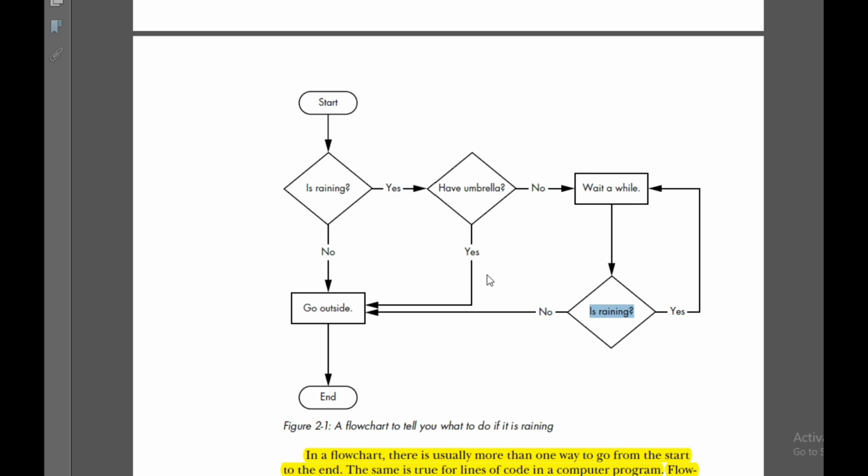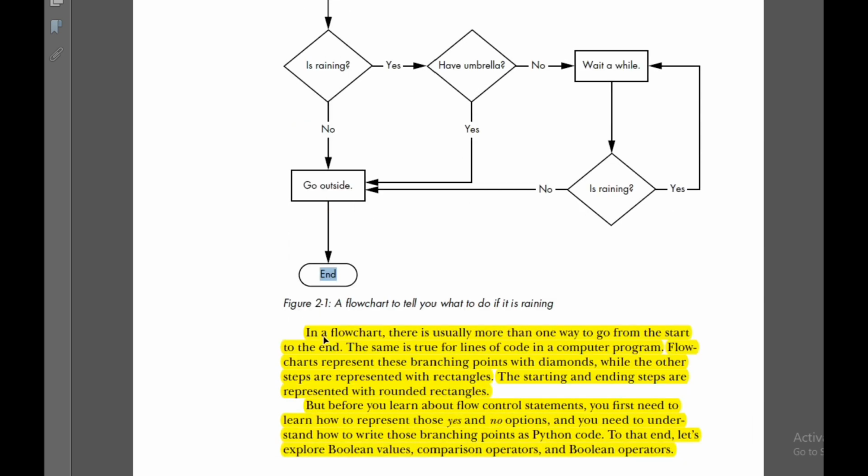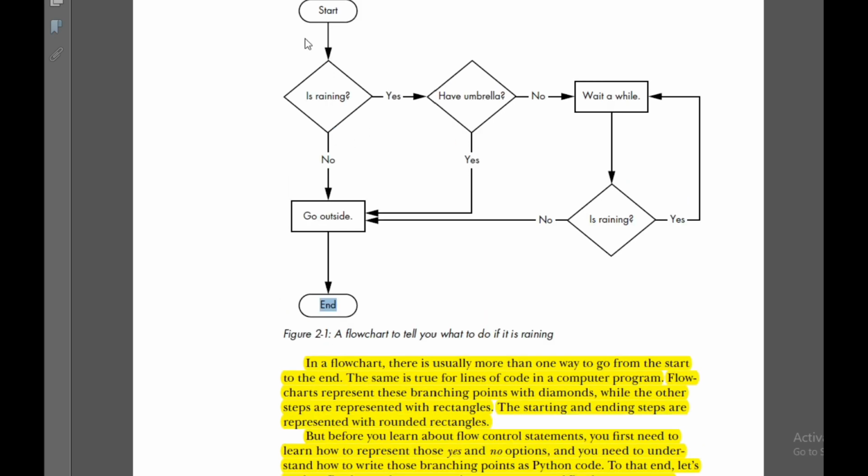After all these conditions execute and you go outside, the final step of the flowchart is the end. So this is a very simple flowchart which has some branching statements, with the options yes or no. Based on the conditions we execute the output here. In a flowchart, there is usually more than one way to go from the start to the end. That means from start to end, there are n number of ways to move. As you can see, based on the conditions, we come outside and then to the end statement.